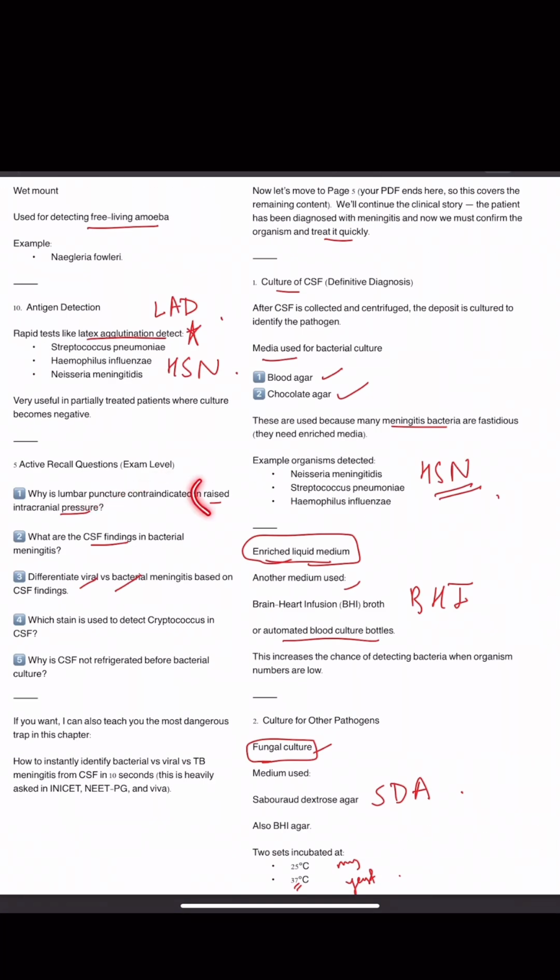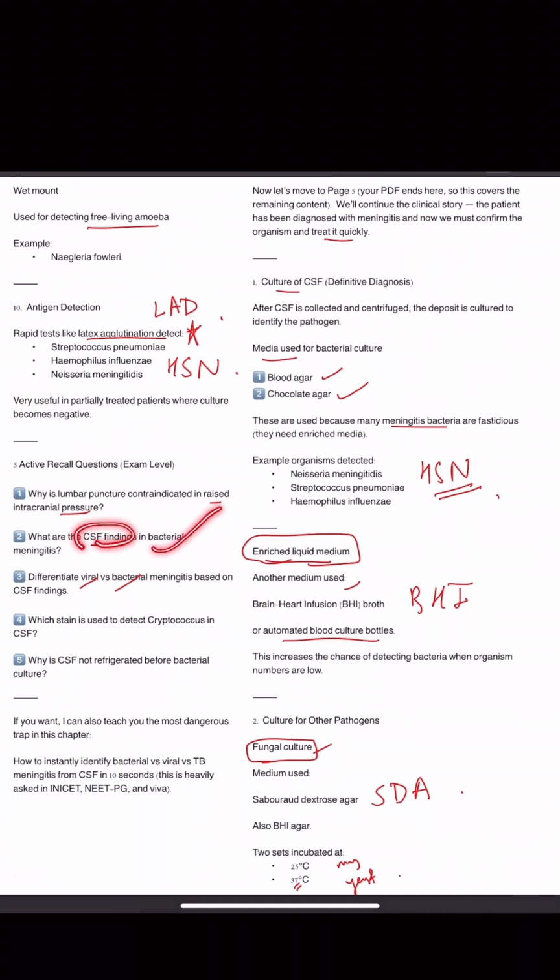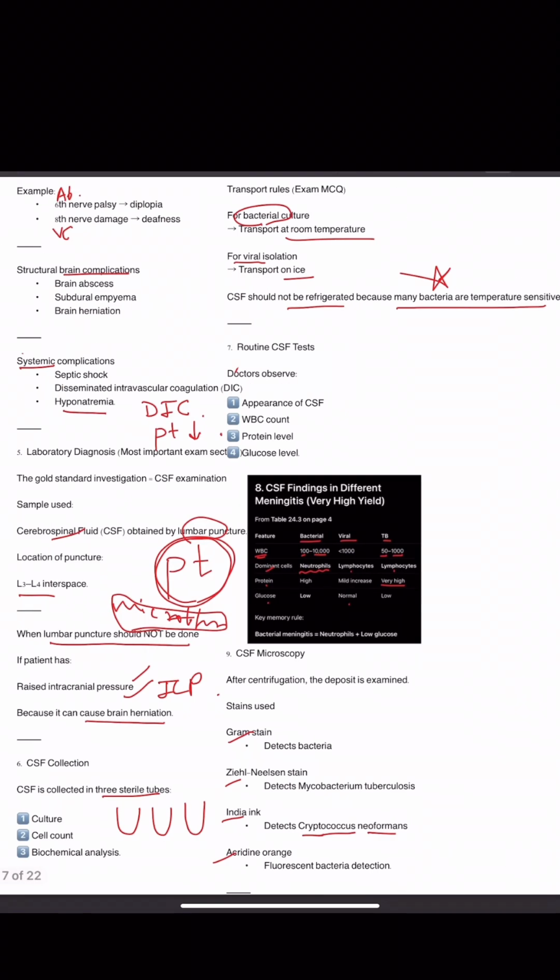Now why is lumbar puncture contraindicated in raised ICP? Because it can cause brain herniation. What are CSF findings in bacterial meningitis? Low glucose and neutrophils in the CSF, as well as 100 to 10,000 WBCs, and protein is high.